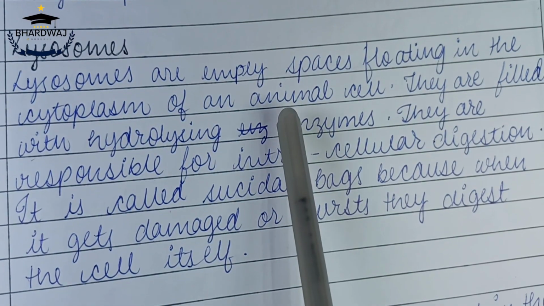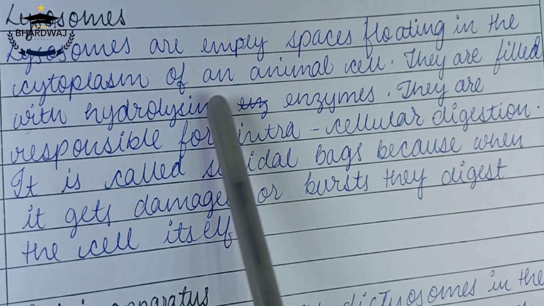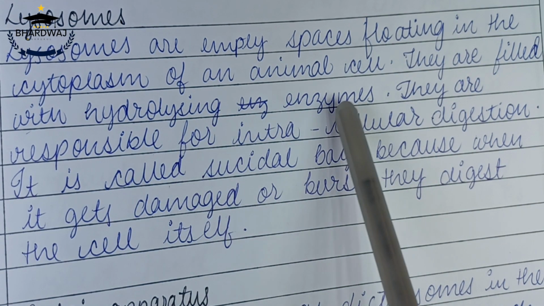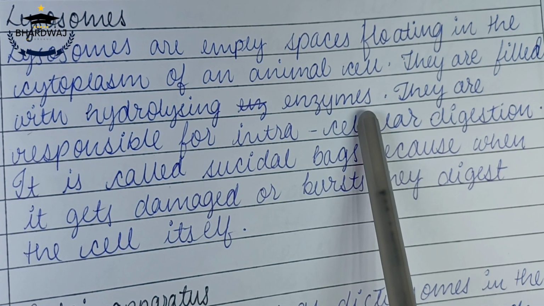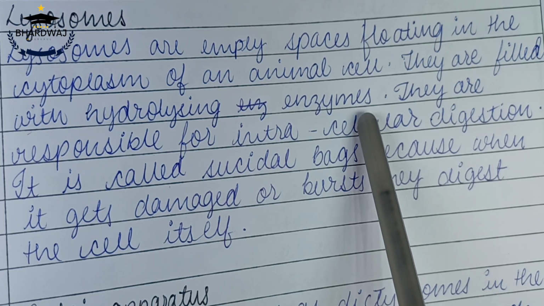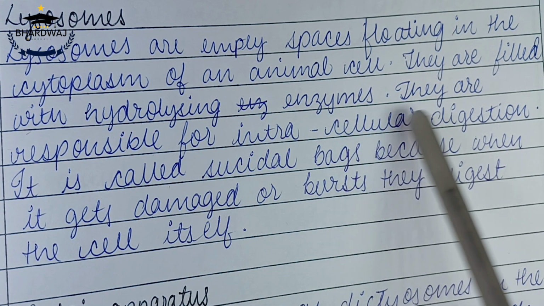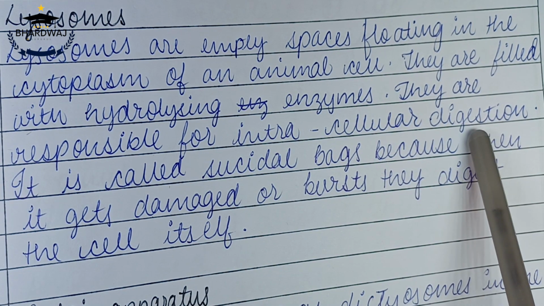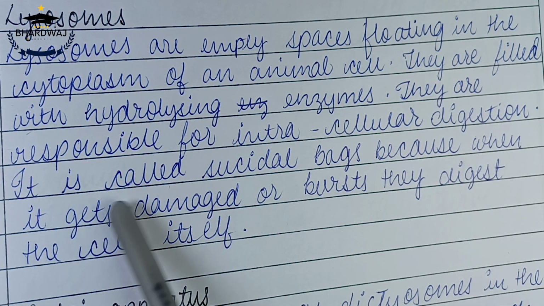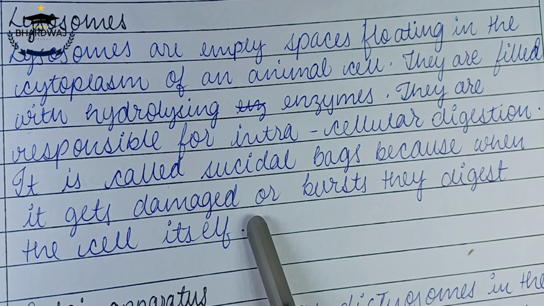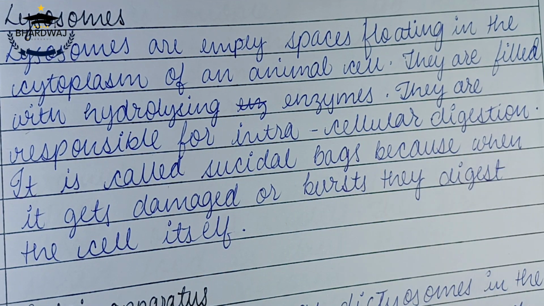Lysosomes. Lysosomes are sac-like spaces floating in the cytoplasm of an animal cell. These are only found in animal cells. They are filled with hydrolyzing enzymes, which are a special type of enzymes. So lysosomes digest any particle that enters the cell, or when the cell becomes dead or non-functional, the lysosomes digest the cell itself. They are responsible for intracellular digestion. Their function is only digestion. They are also called suicide bags because when the cell gets damaged or bursts, they digest the cell itself.